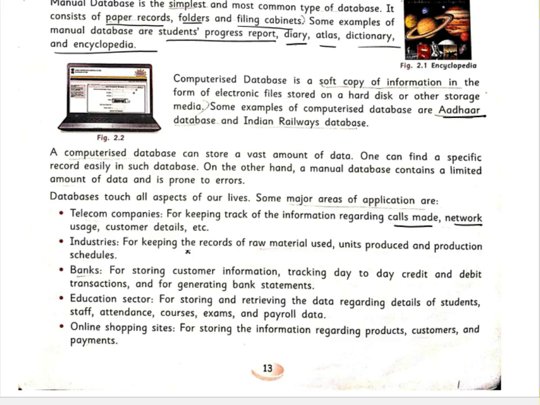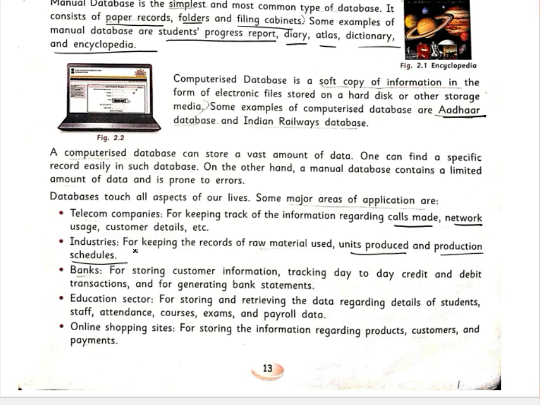Okay, and industries make a soft copy of what grocery items have come to the shops, what amount of grocery items is in stock, and what amount has been sold today. In this way they can know when to place an order for that particular thing, or how much of that particular goods is there, so that they can give the order. Industries also keep records of raw material used, units produced, and production schedules: when to produce, how much we have produced, and where to send it.